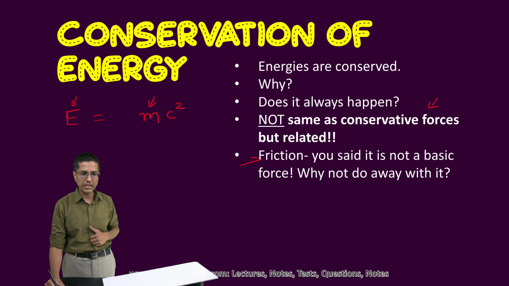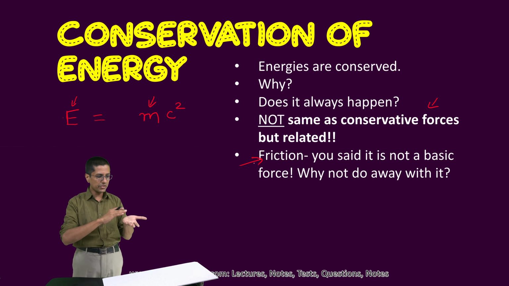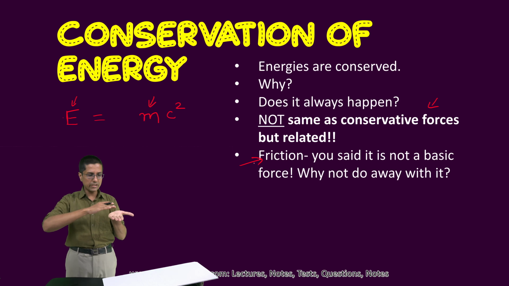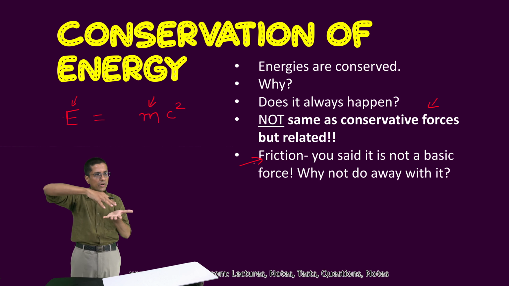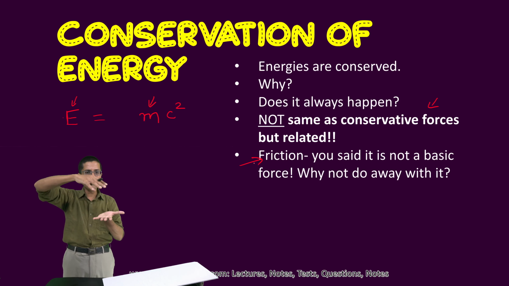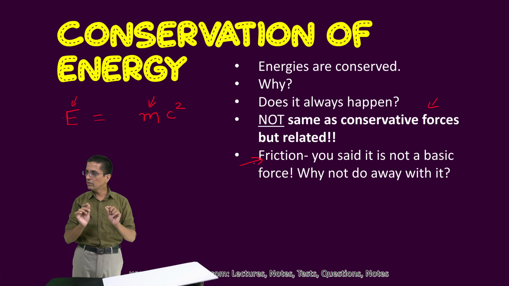But think about it, friction is not really a force. It is actually the electromagnetic forces present at the surface of interaction which result in friction. All those electromagnetic forces are conservative, and if we could model the change in potential energies of all these atoms and molecules involved, we would be able to completely say that all the forces were conservative.